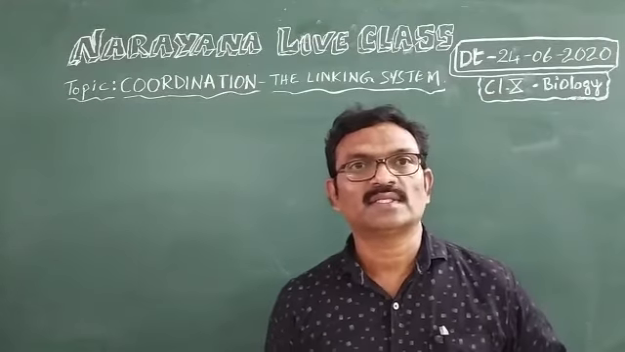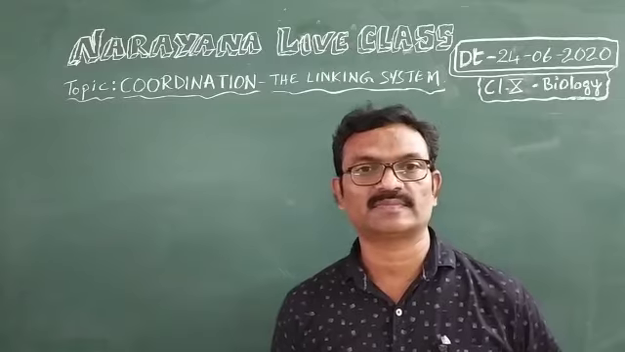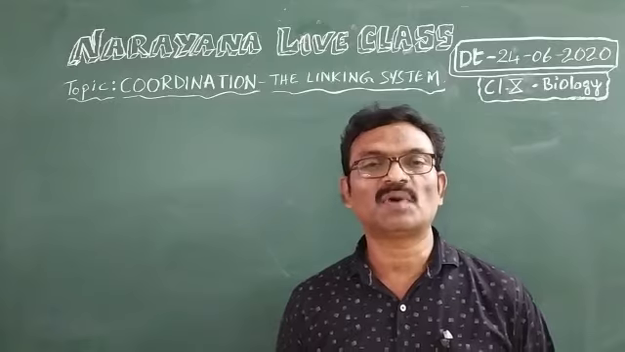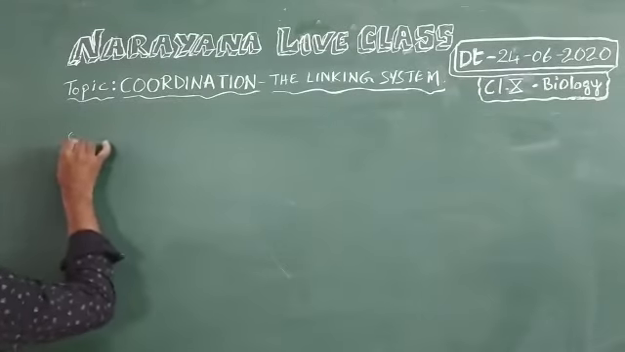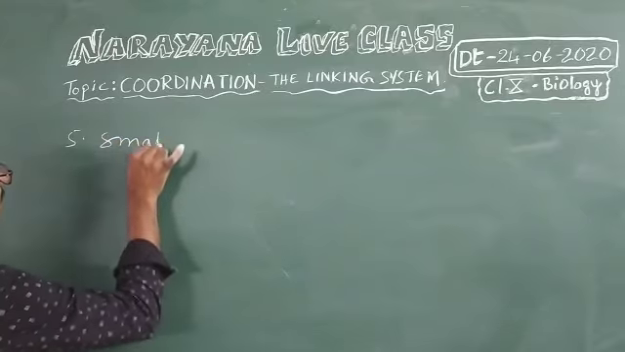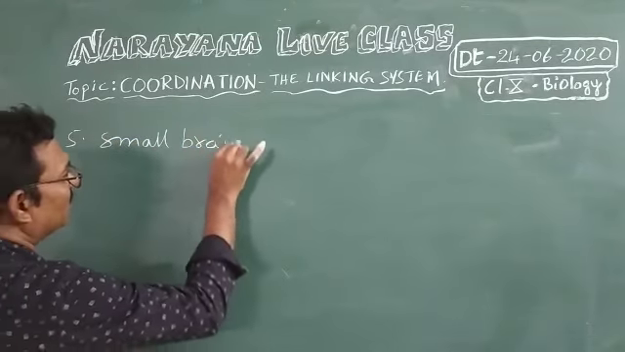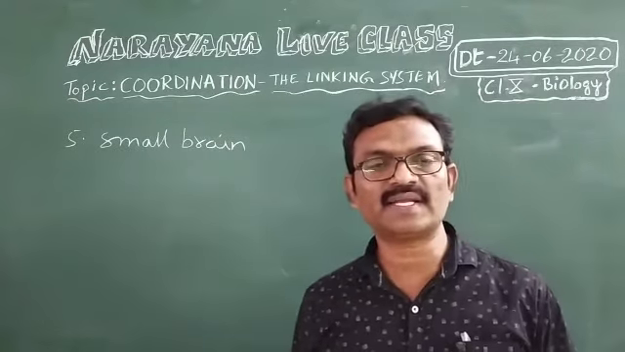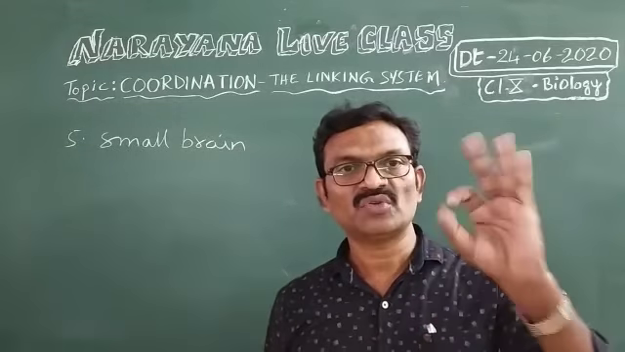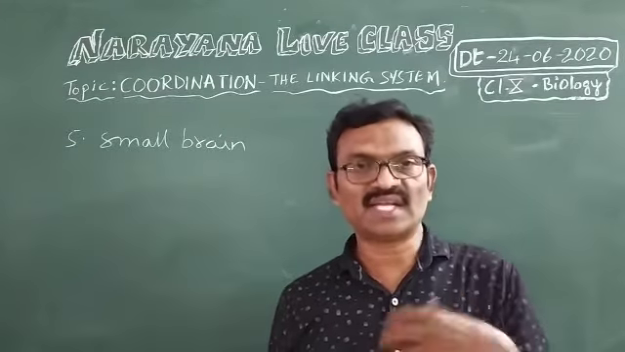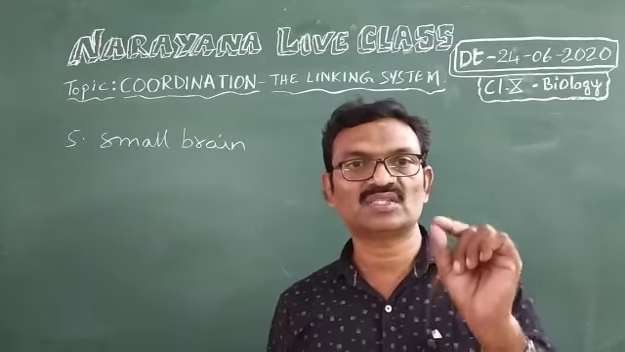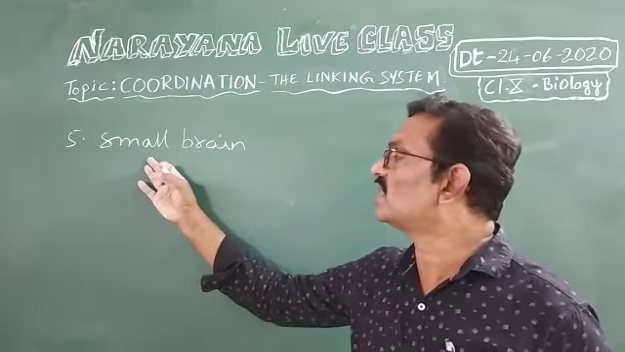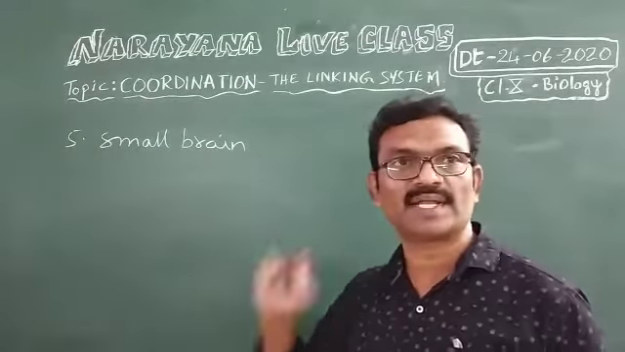Fifth question is write the nickname of enteric nervous system. Nickname, that means the second name of enteric nervous system. Small brain. Another name of enteric nervous system is small brain. Where can we see enteric nervous system? The nervous system which is attached to the gut or digestive system or alimentary canal is called enteric nervous system. So that nervous system has got another name called small brain.